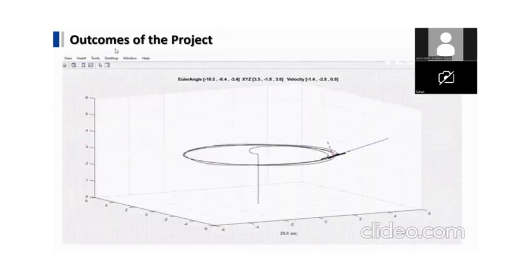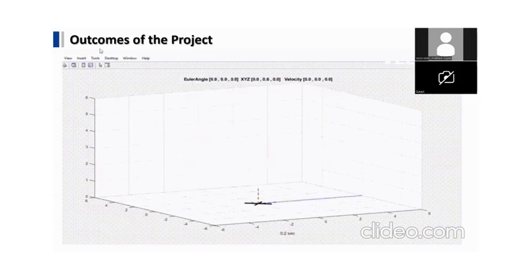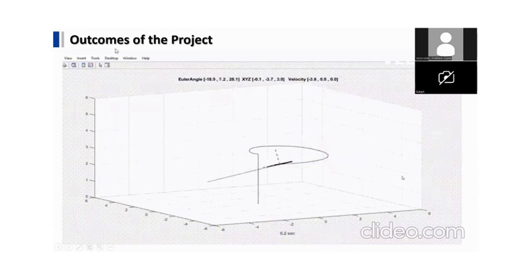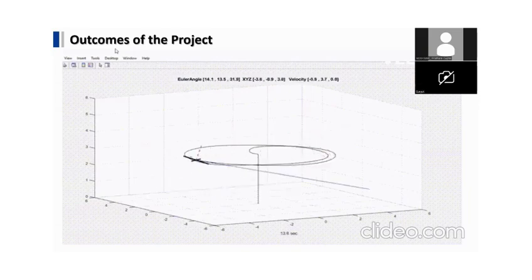So this is the much awaited final model, or you can say the final trajectory of how our drone looks. You can see the Euler angles and the XYZ continuously changing, and the velocity of the drone is continuously changing at each timestamp. This controller is built upon the mathematical model of kinematics and dynamics of the vehicle.